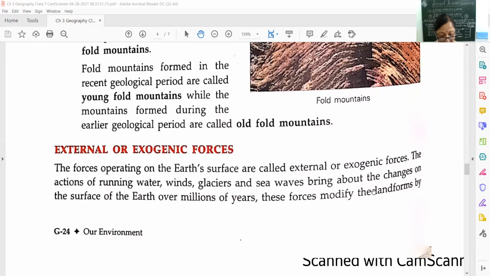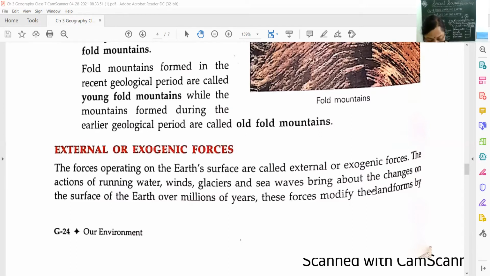The action of running water, winds, glaciers, and sea waves brings about changes on the surface of the Earth, over millions of years.